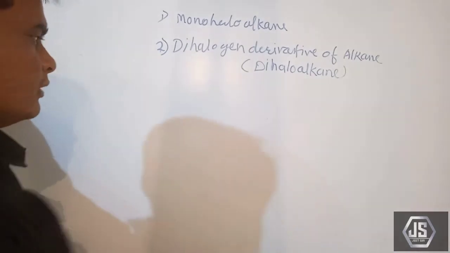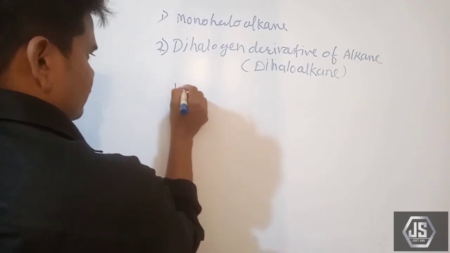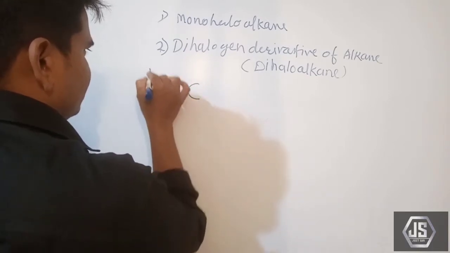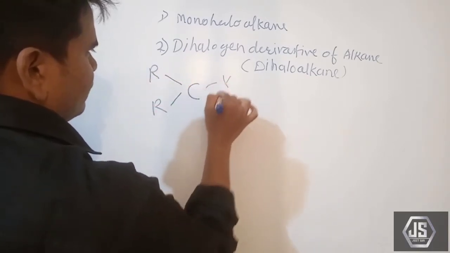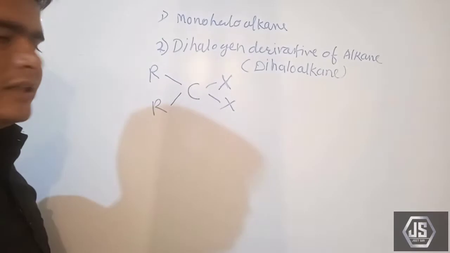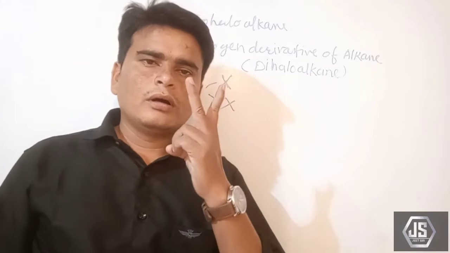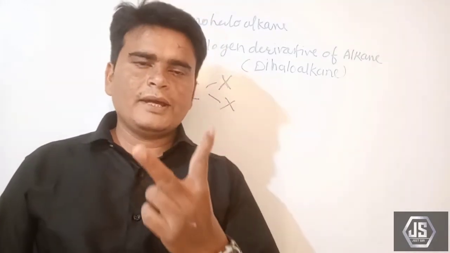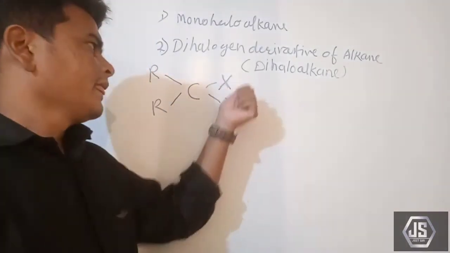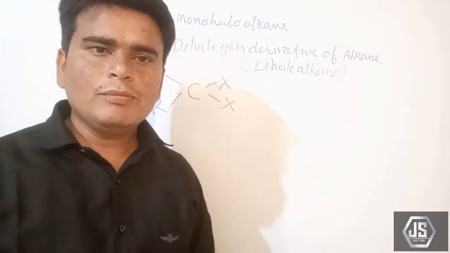Dihaloalkanes means a carbon is attached with two halogen atoms. That means when two hydrogens of any aliphatic or aromatic compound are removed and replaced by two halogen atoms, it is called a dihalogen derivative of alkane.